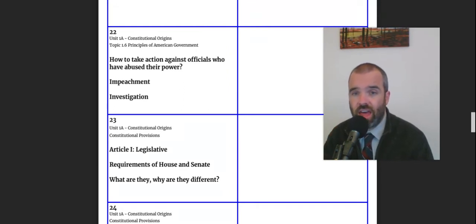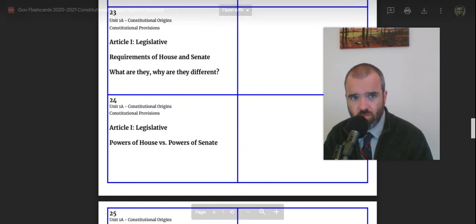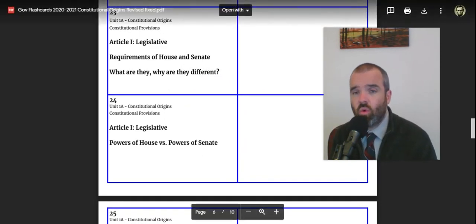We'll talk about more of that later on in the course. When we talk about the legislative branch and basic requirements of the House and Senate, make sure you understand you have to be 25 years old to serve in the House, 30 to serve in the Senate. You have to live in the state which you represent for both. You have to have been a citizen for 7 years to serve in the House, for 9 years to serve in the Senate. And, of course, the House has 2-year terms and the Senate has 6-year terms, understanding that the Senate is the more elite body. There are fewer senators, and they serve longer terms, so they have to be older. And the idea is having a different nature and characteristics.